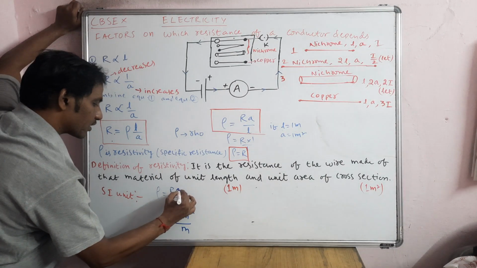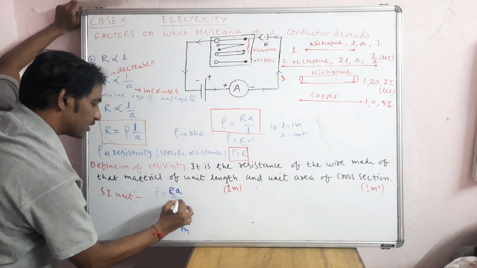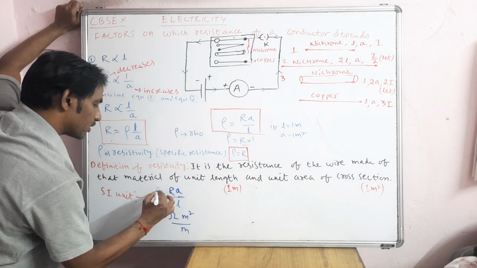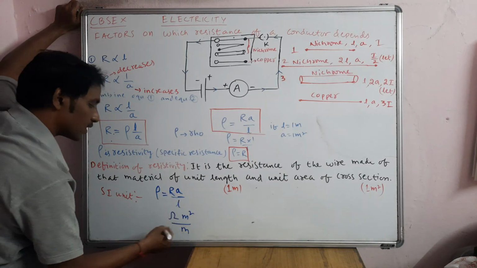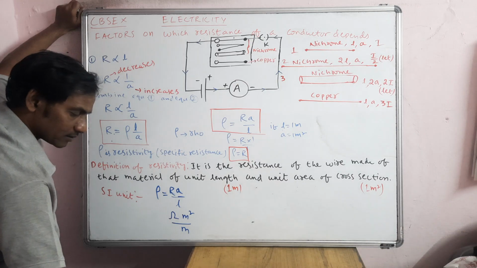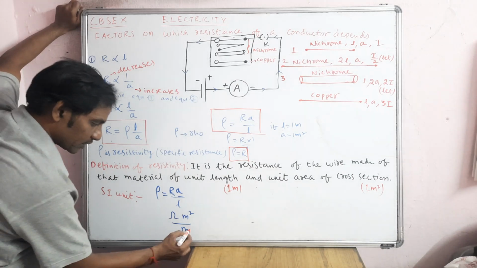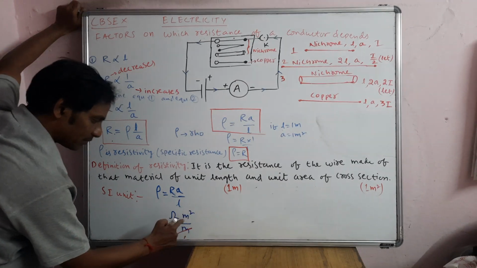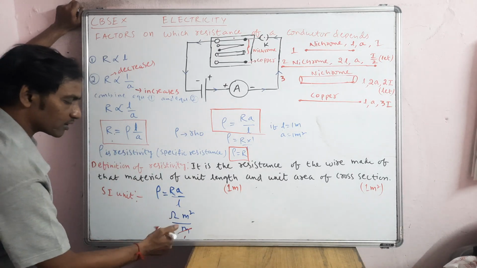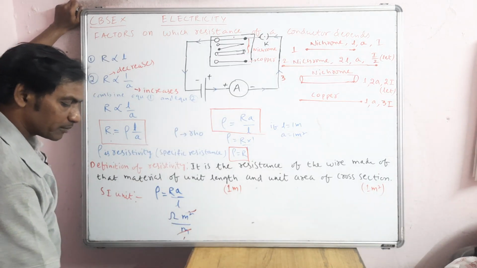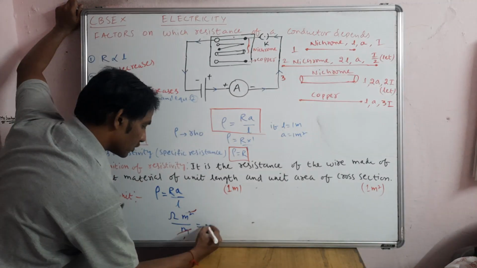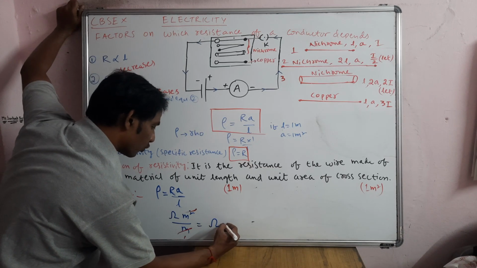Now, if you cancel 1 meter in the denominator against the meter square in the numerator, meter into meter, 2 are there, so 1 you can cancel. What is left for rho is ohm into meter.